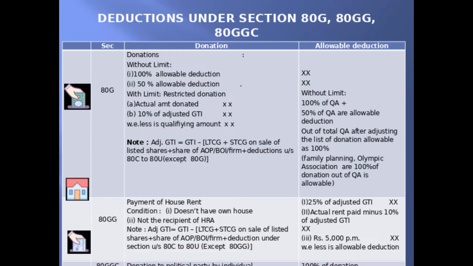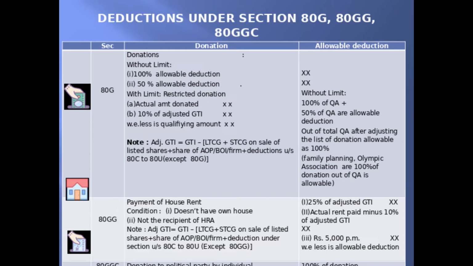Without limit donations: here the donations are classified into 100% allowable deduction and 50% allowable deduction, which means there is a certain list of donations under which, if an assessee donated, the entire amount of donation is an allowable deduction, whereas the 50% allowable deductions are the list of donations under which, if an assessee donated, out of the amount donated, only 50% of his donation will be treated as an allowable deduction.